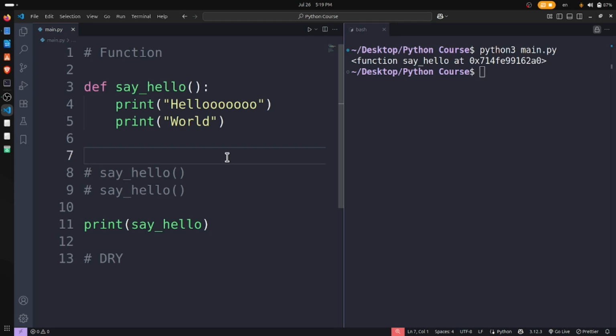With these things, our code will be clean, and we can follow this law: do not repeat yourself. So we will implement this, and then we will meet in the next video.